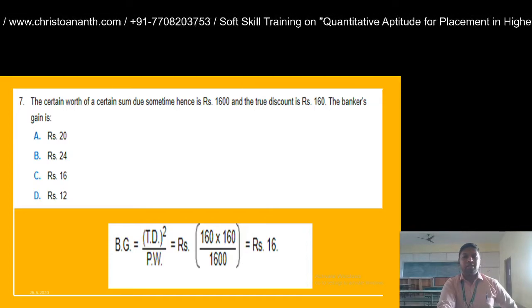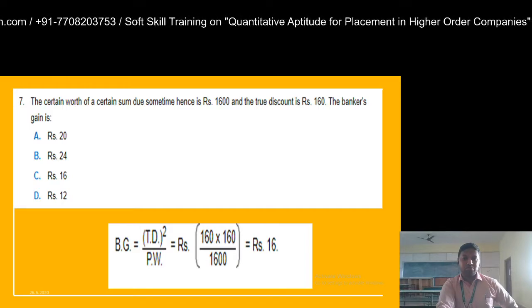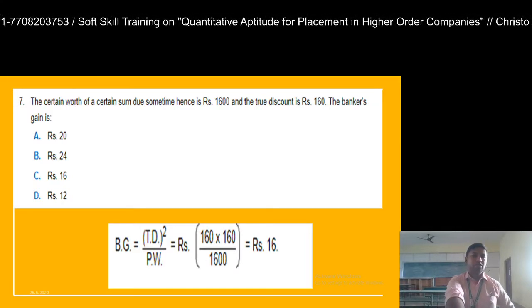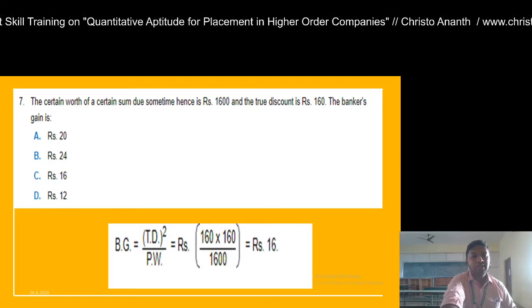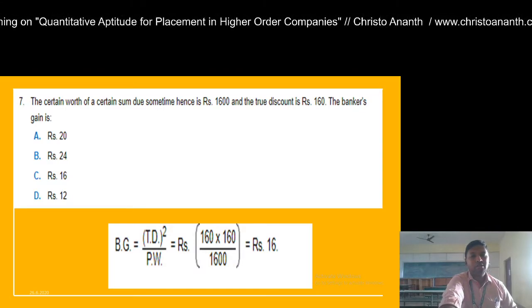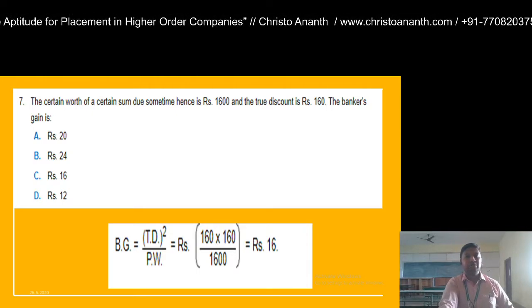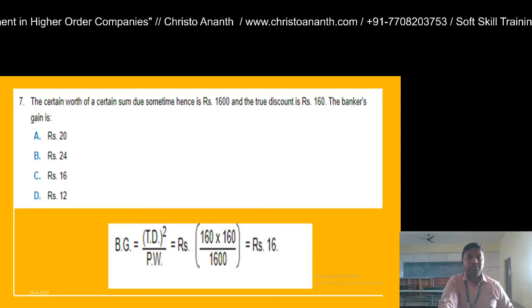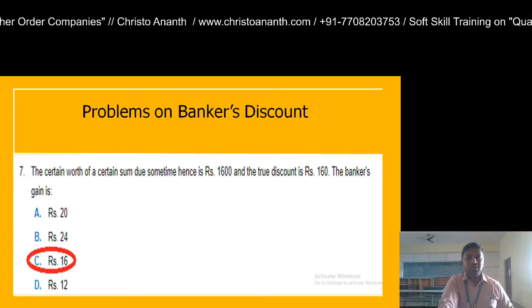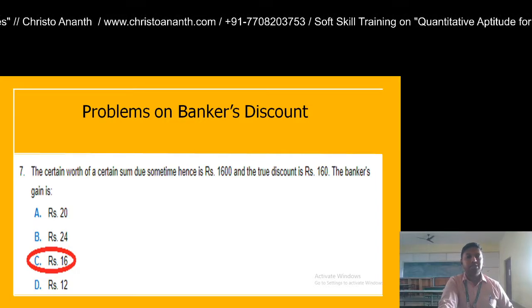So you are going to do this problem: 160 into 160 divided by 1600. If you cancel 160, it is 10 times. So 160 divided by 10 is 16. So the answer is option C, rupees 16. The banker's gain is option C, which is rupees 16.